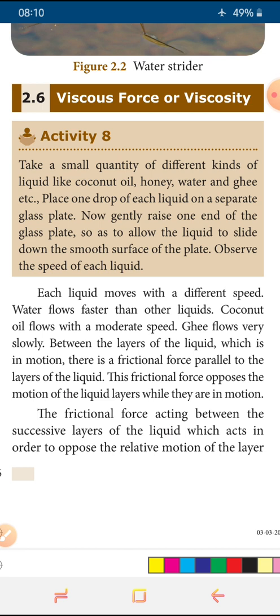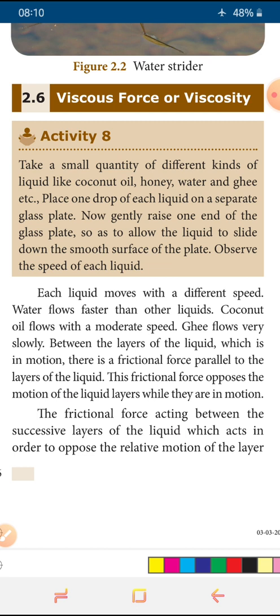So say four plates we are having and four liquids, coconut oil, honey, water and ghee are placed as a single drop on each and every plate. So four plates having four different kinds of liquids. Yes. Now it is flat. This plate is flat with a surface.